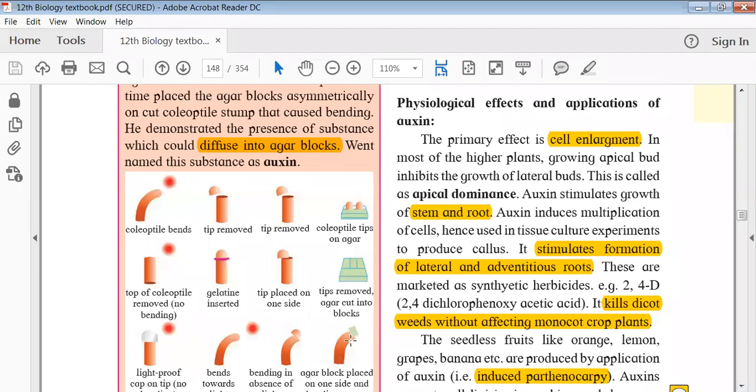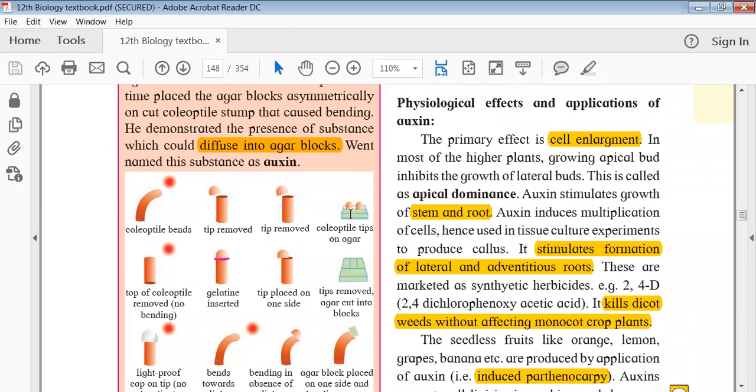So what he observed, it was still bending. So what he concluded that okay, even if I cut the tip and keep it on agar, after keeping the tips on agar for some time, it's still bending. It means that when I put the tips or coleoptiles on agar, something has been transported from the tips to the agar.